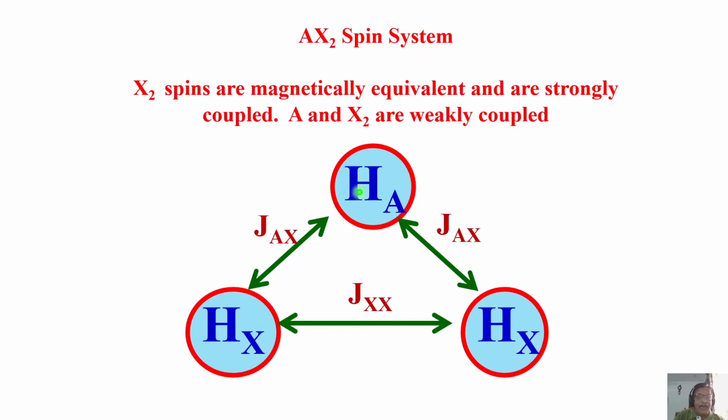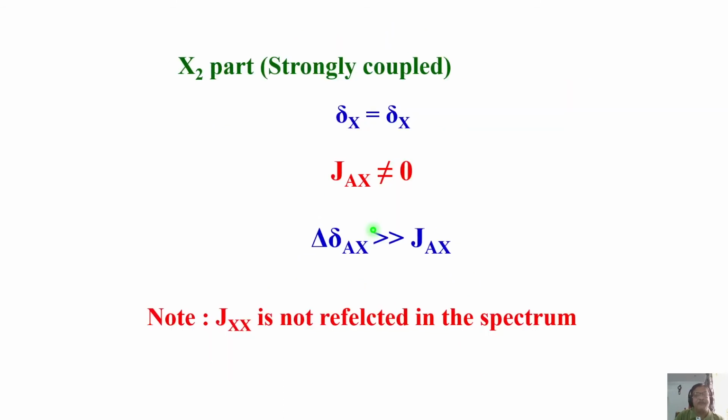Whereas A is coupled to X or another X equally. That is the AX2 spin system. Delta X equals delta X, which is far away from delta A, and JAX is not equal to 0. And this is the condition: the chemical shift separation for A and X is sufficiently large compared to JAX. This is called the AX2 spin system.